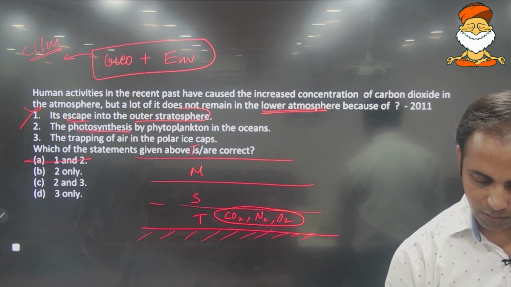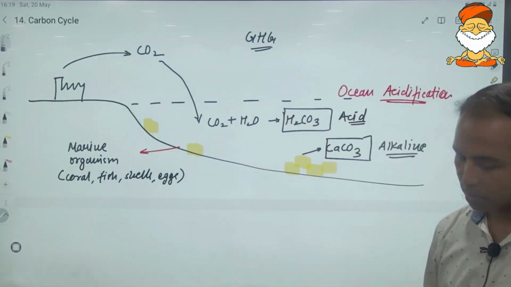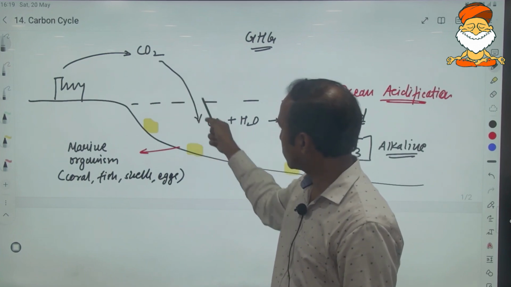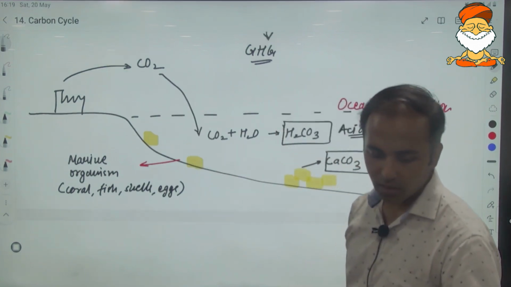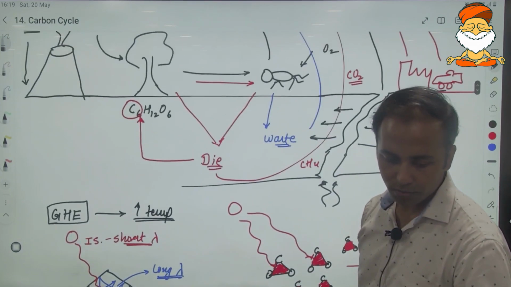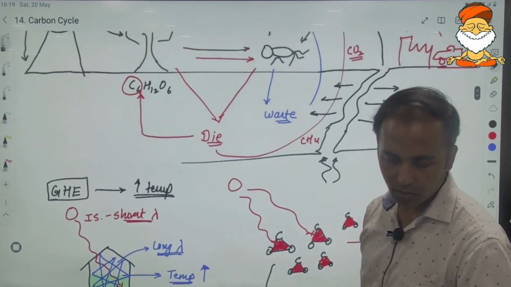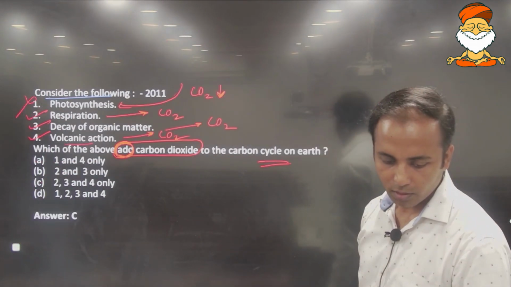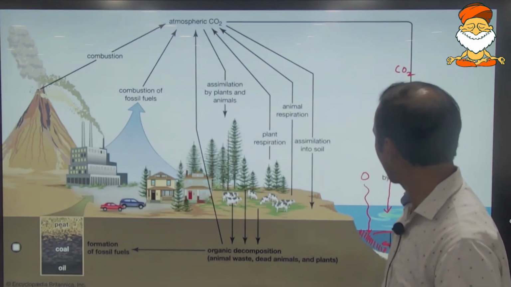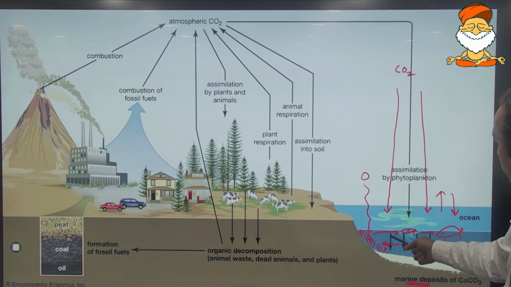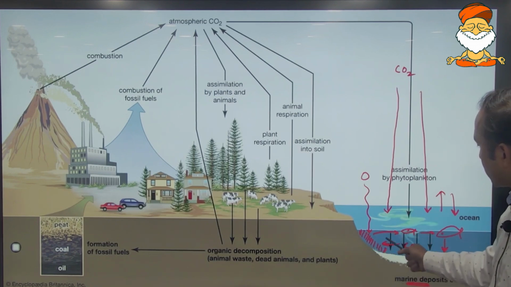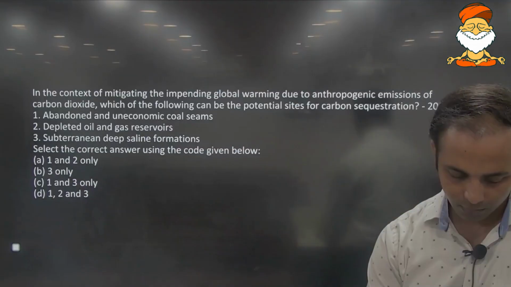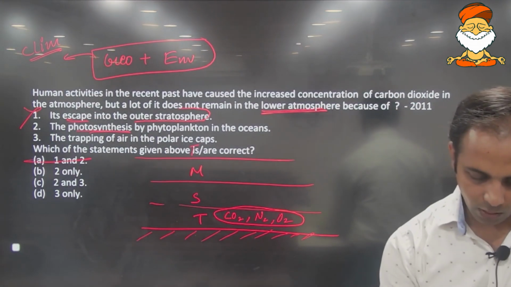Second is photosynthesis by the phytoplanktons in the ocean. We have just done this. Carbon dioxide released into the atmosphere does not remain altogether in the atmosphere, because some of this is being utilized here in the ocean also. You can see over here, yes, carbon dioxide is absorbed in the ocean also, and photosynthesis takes place there as well. So this is a correct statement. Second statement is correct.